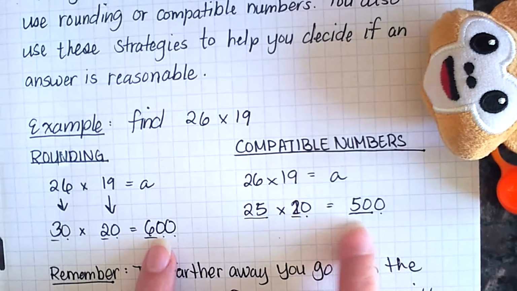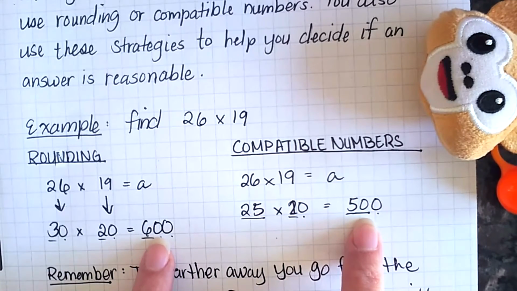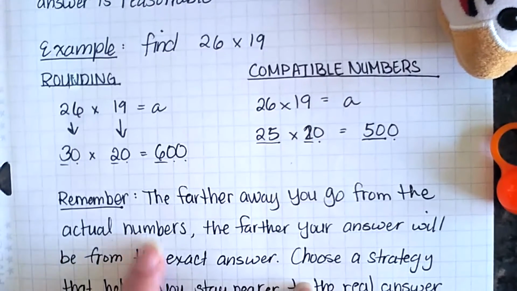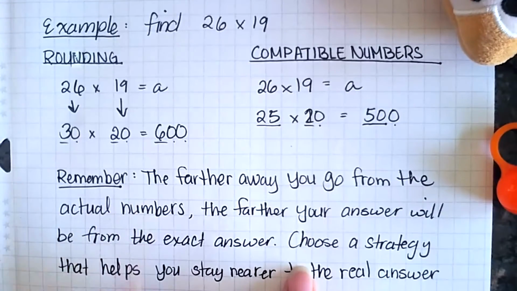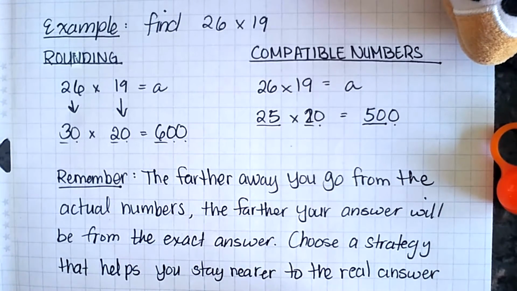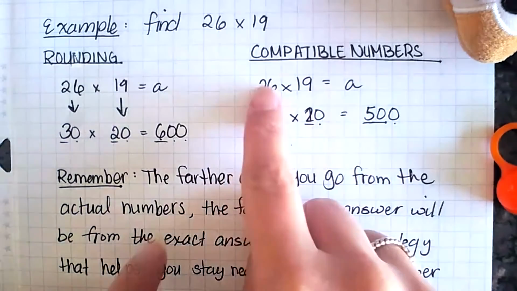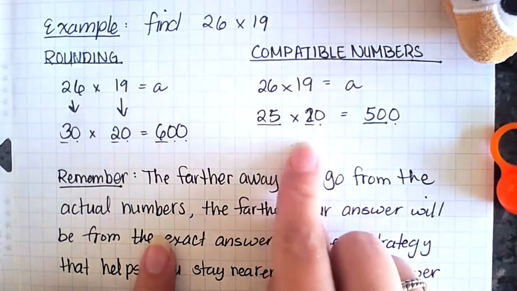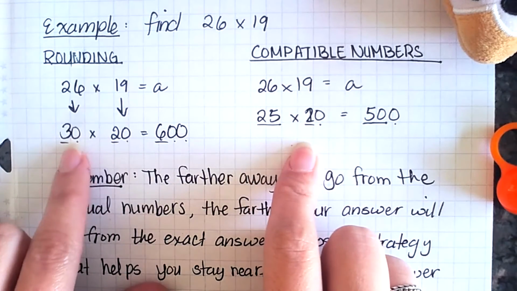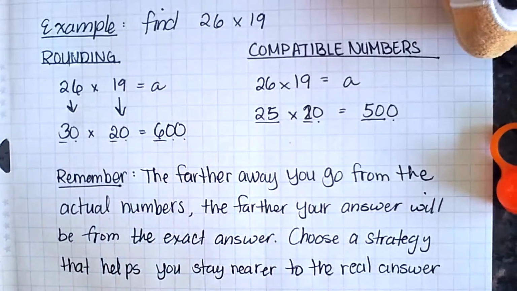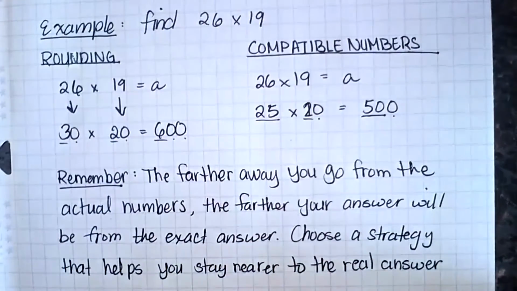Now, notice how these two answers are different from each other. Remember, the farther away you go from the actual numbers that you're working with, the farther your answer will be from what the exact answer is. So choose a strategy that helps you stay nearer to the real answer. Over here, you can see this only moved 1 and this only moved 1. Over here, this moved 4 and this moved 1. The farther away you're moving, the farther away your answer is going to be.